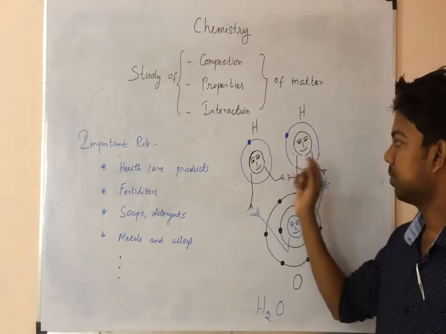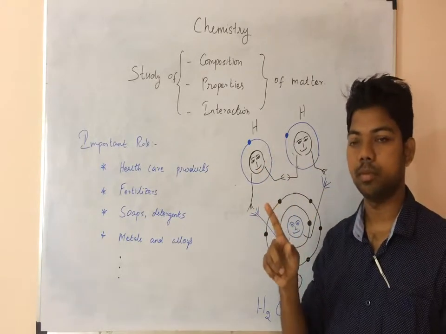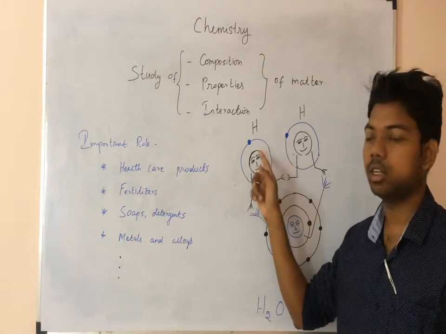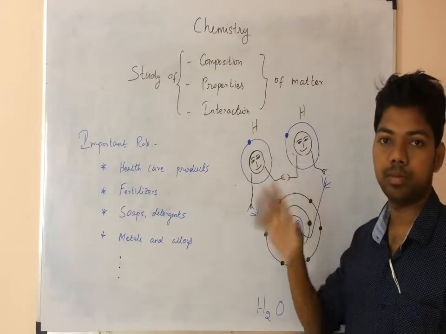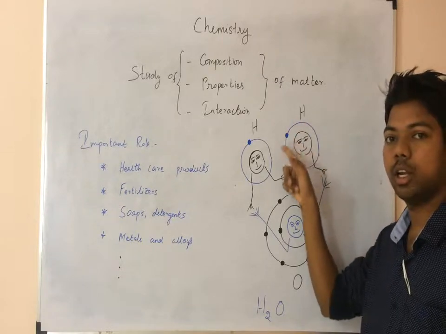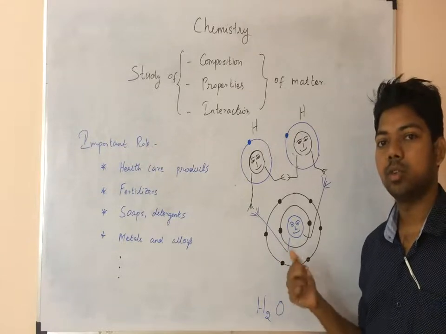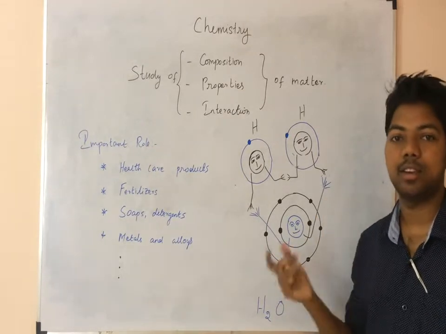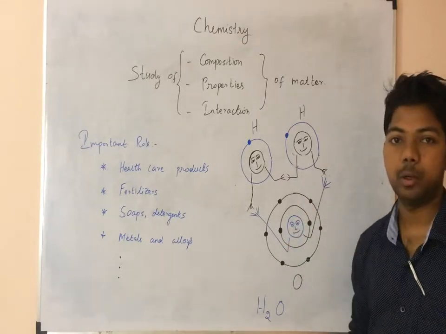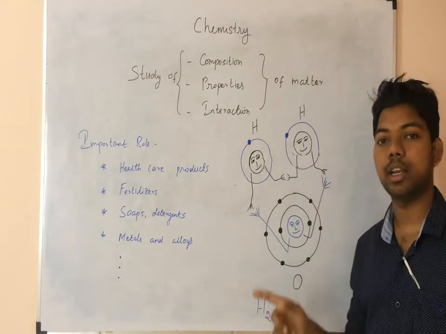For example, in the hydrogen atom, what is the atomic number? We know this is 1. So in the hydrogen atom, in the outermost shell, 1 electron is revolving around the nucleus. If you take the oxygen atom, it has 8 electrons revolving around the nucleus, but in the outermost shell it has only 6 electrons.